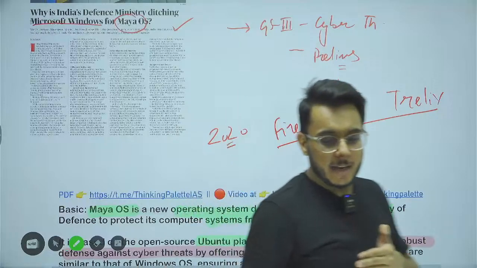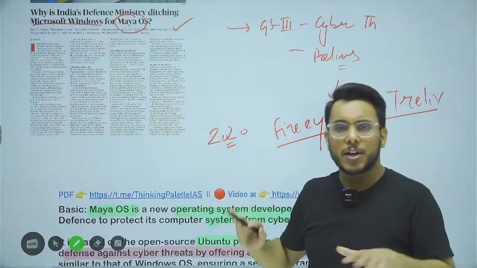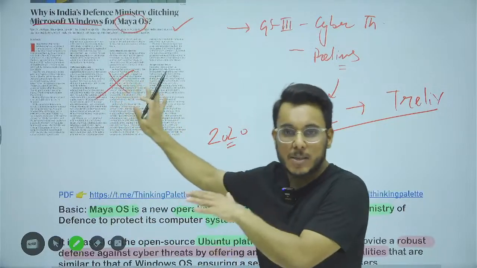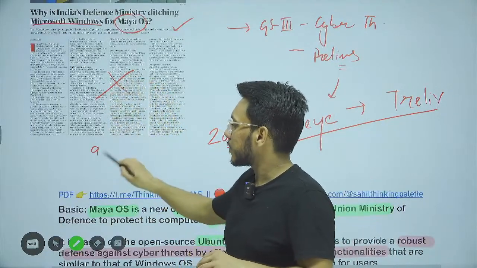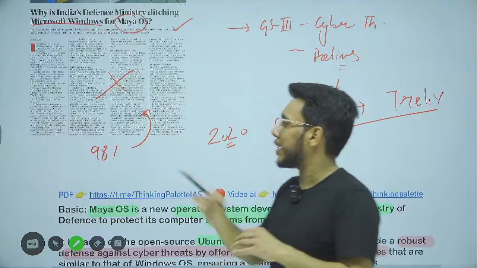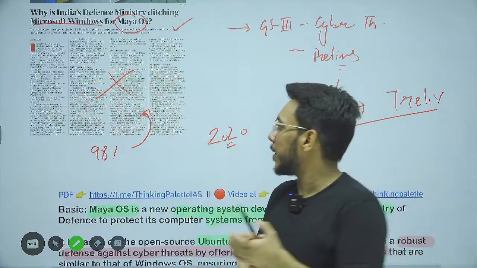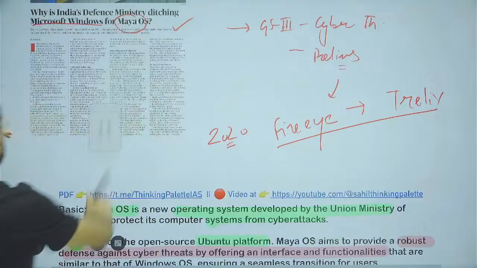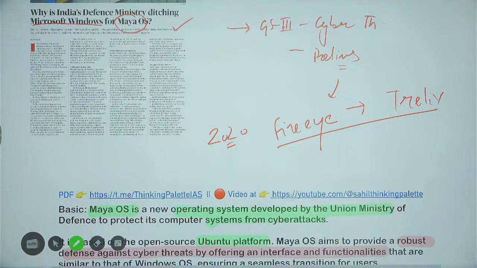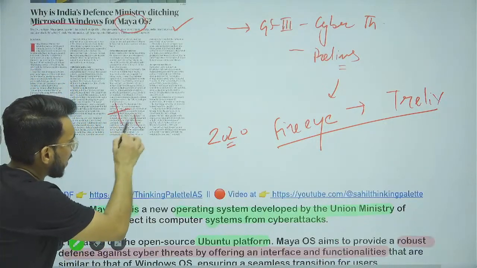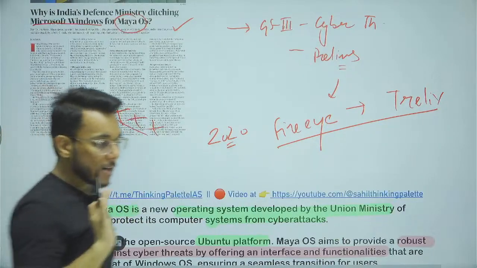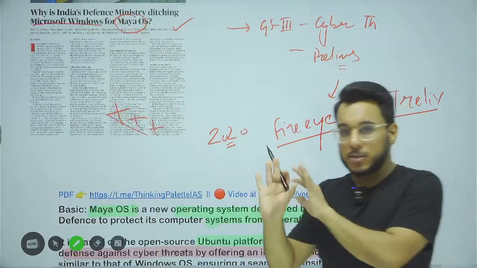One more thing, guys, I will not advise you to go and read this particular article specifically. Why? Because 98% of this article is actually telling you how the Windows operating system works, the computing behind it. For example, it says that the Microsoft operating system runs on the Windows NT kernel, who developed the NT kernel, and how it works, all of which is not at all important for the UPSC examination. Fine. So the computing mechanics are not something that we need to see.